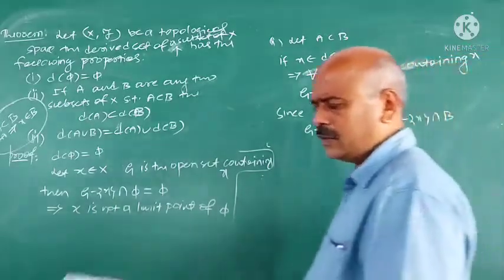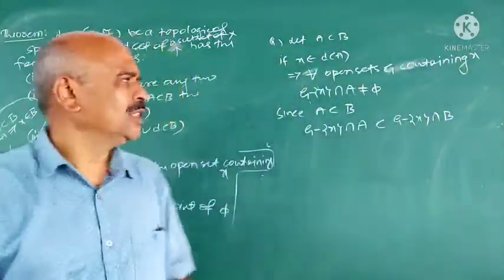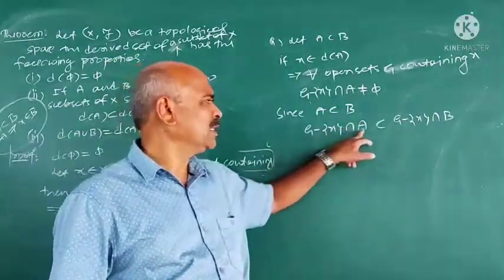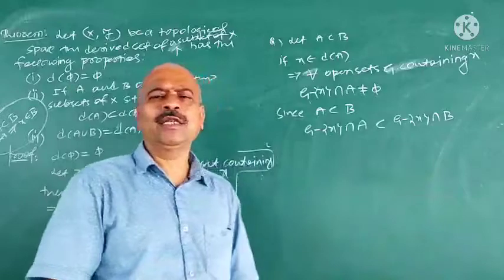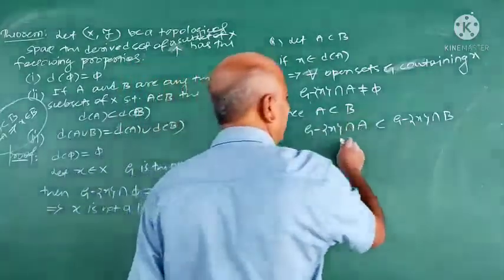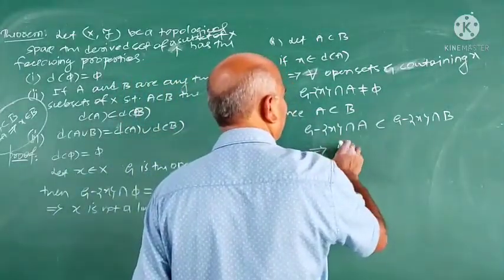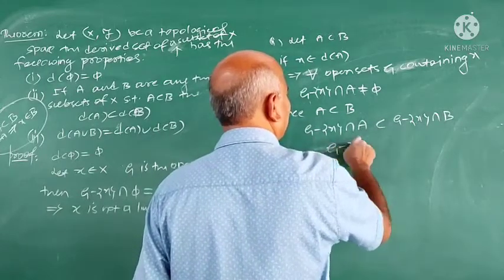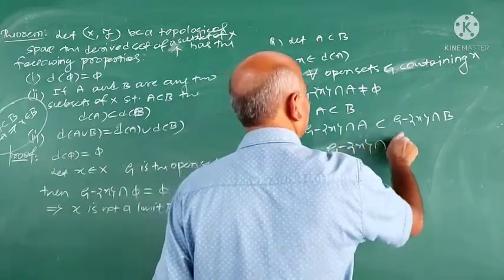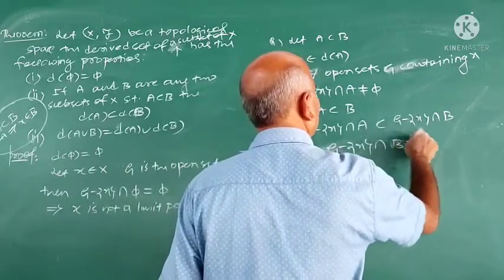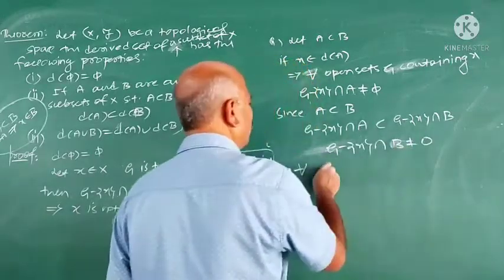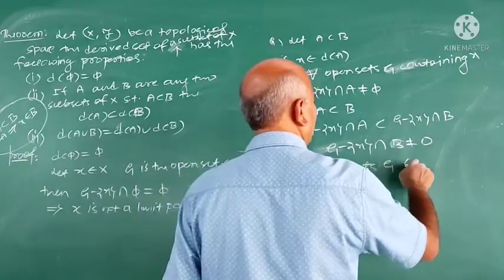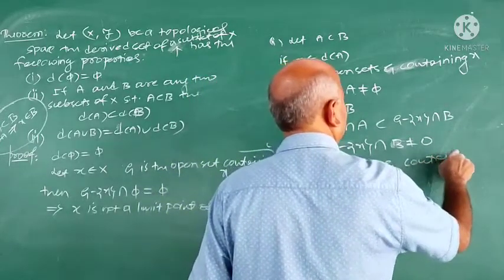Can I write like this? Because intersection is there. So, (G minus x) intersection A is contained in (G minus x) intersection B, if A is contained in B. This implies (G minus x) intersection B is not equal to phi, for all open sets G containing x.